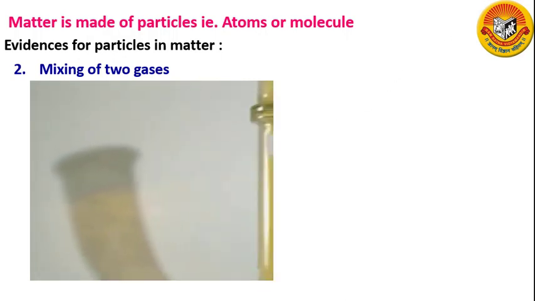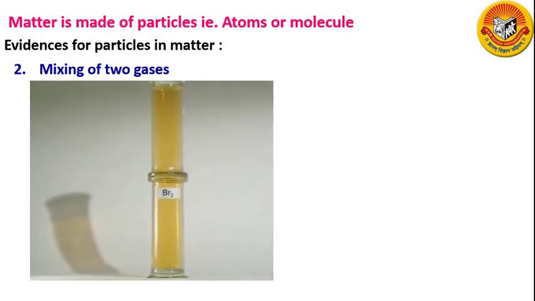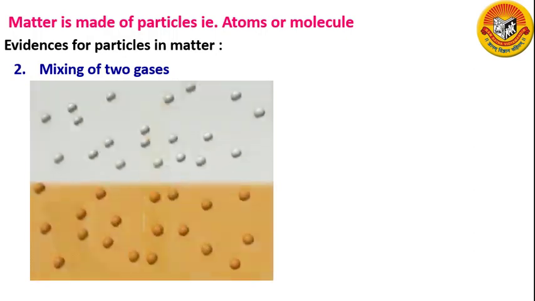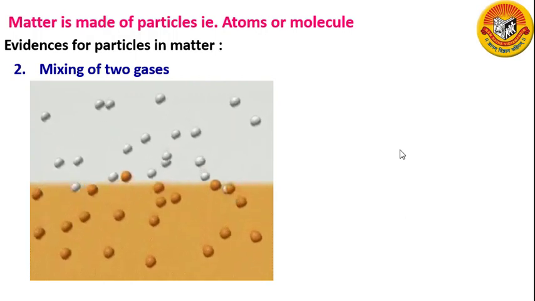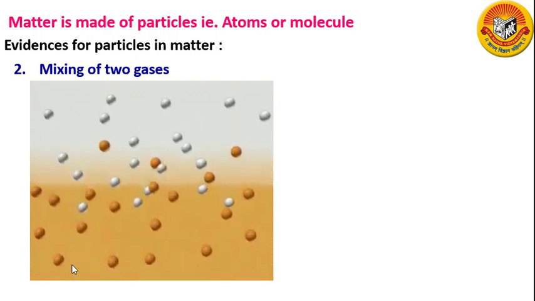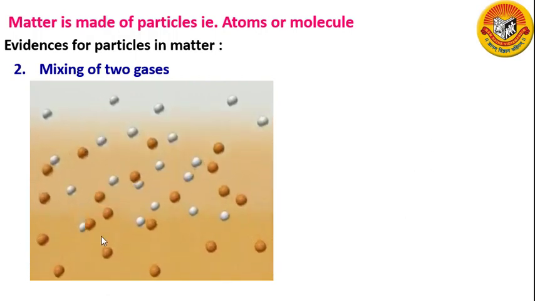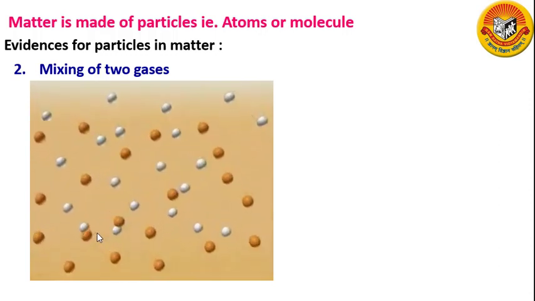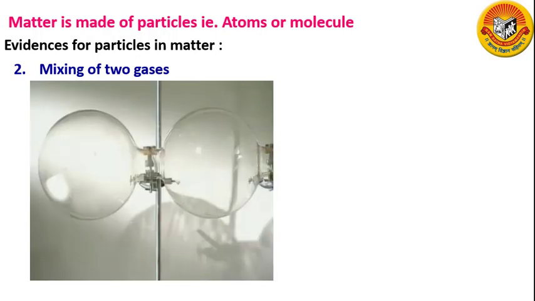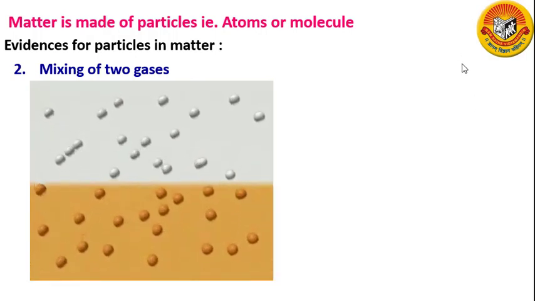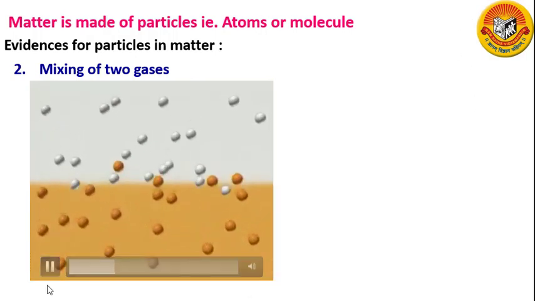The spreading up of bromine vapor into the air can be explained as follows. Both air and bromine vapor are made up of tiny moving particles. The moving particles of bromine vapor and air collide with each other and bounce about in all directions, due to which they get mixed uniformly. This is another example of diffusion.